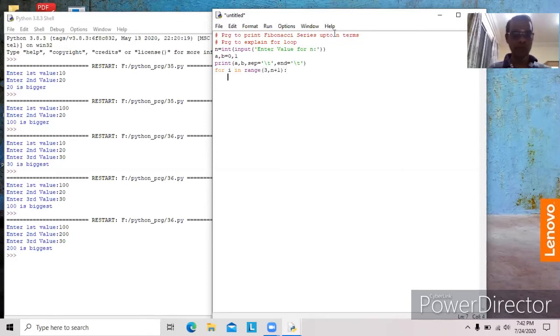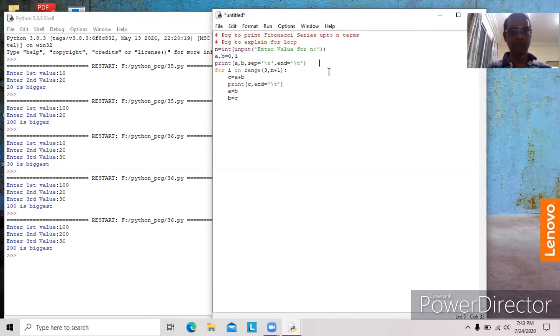Okay, now we have to find out the value for the third number, that is C equal to A plus B. Here print C, end will be slash t. Okay, now A is assigned with B, B is assigned with C. That's all.